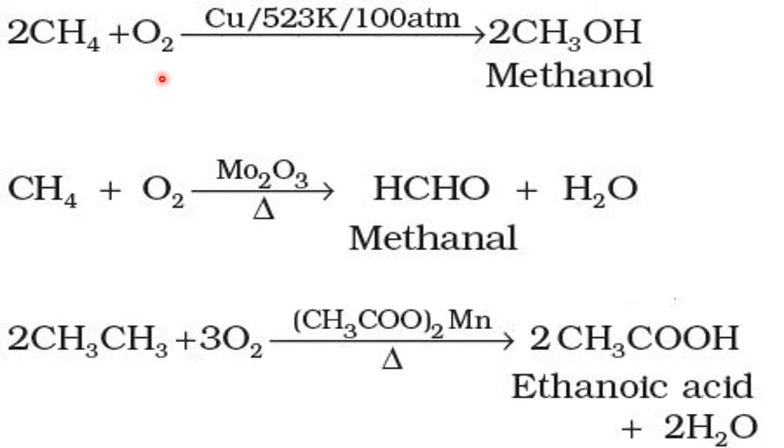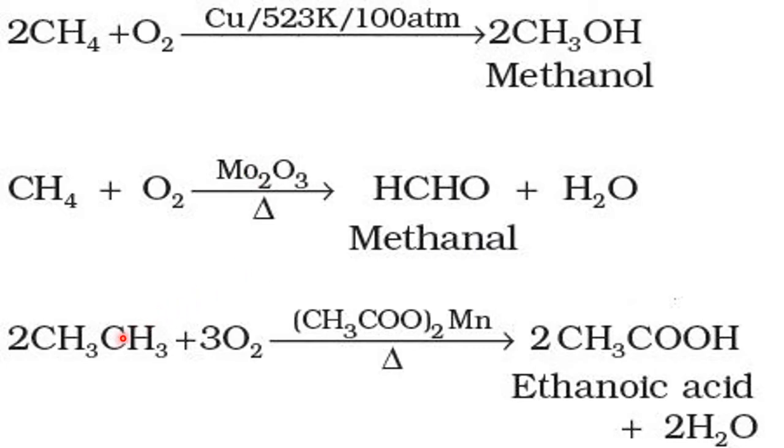So here in the first equation, methane is undergoing oxidation in the presence of these conditions, and we get an alcohol, that is methanol. Then in the second oxidation, using molybdenum oxide, we get an aldehyde, methanal, not methanol, and water. So only conditions matter. If you want alcohol, this is the condition. If you want aldehyde, this is the condition.